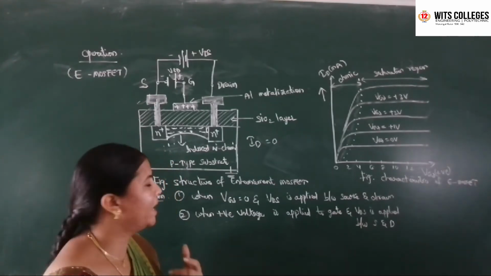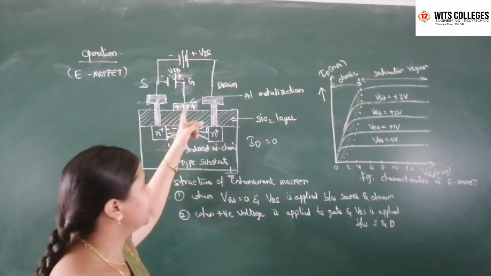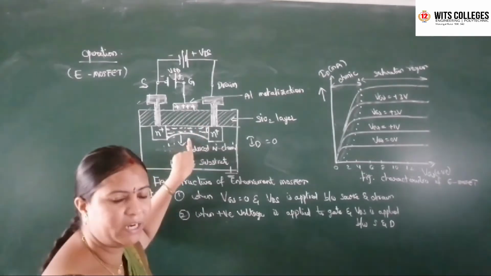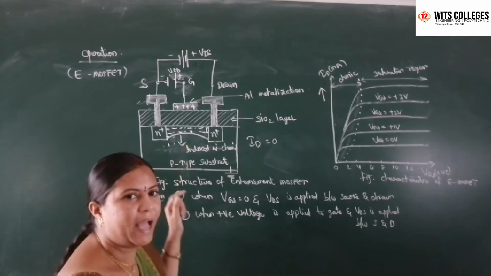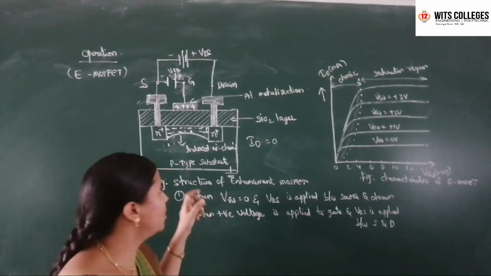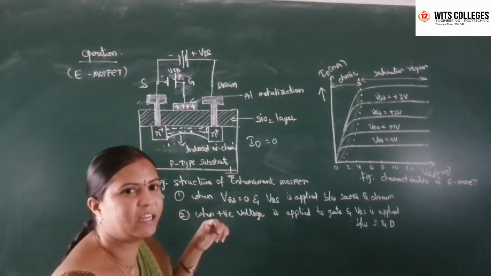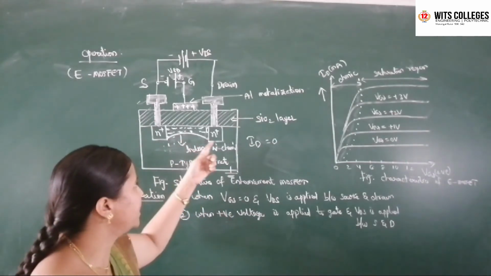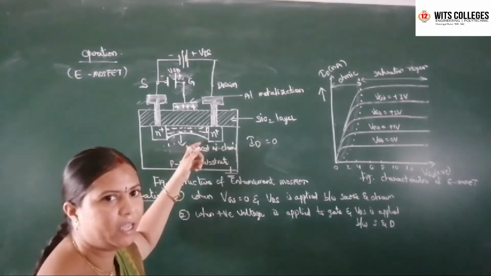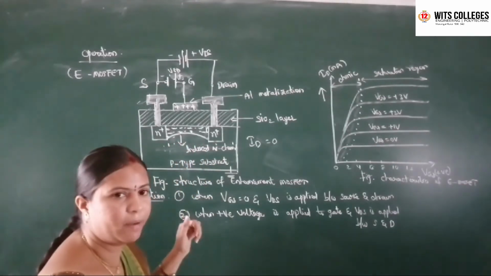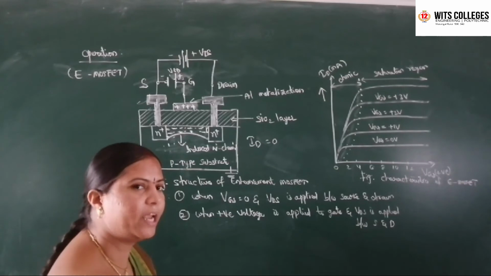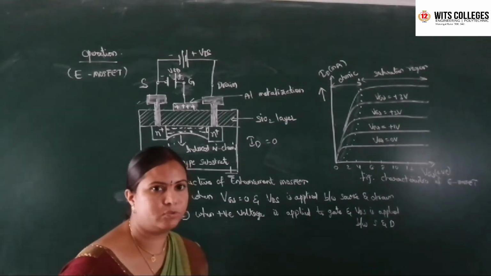When the positive voltage is increased, a positive charge develops here and an equal induced negative charge at the p-type substrate. These negative charges act as minority carriers of the p-type substrate. Because of these minority carriers, there exists an electric field between the source and drain region, so it acts as a channel. There exists an induced n channel because of the electric field between the source and drain terminal. There exists a channel, so the drain current will flow from source to drain, and the drain current flows.